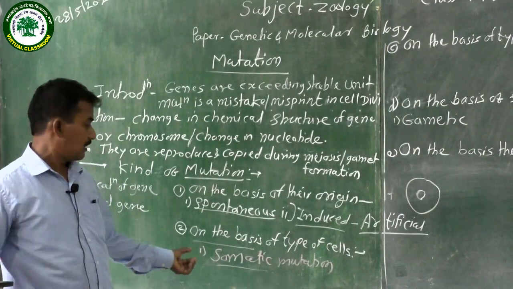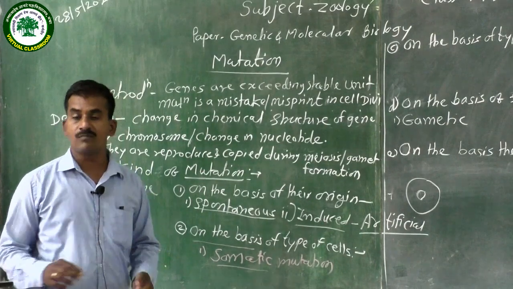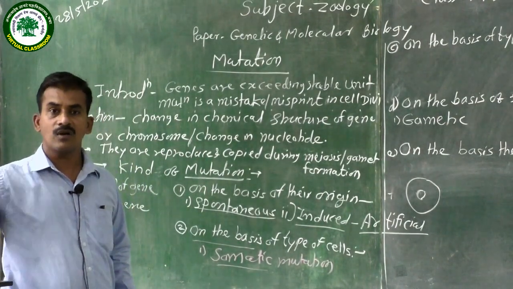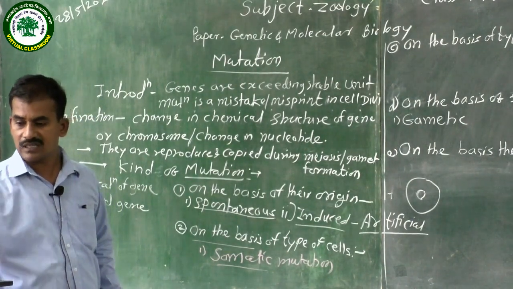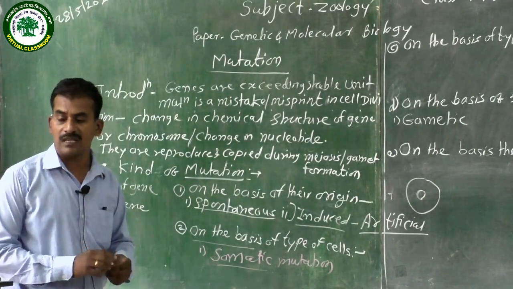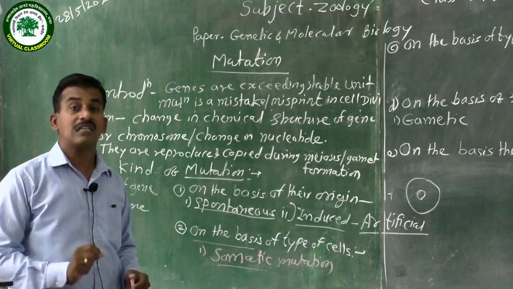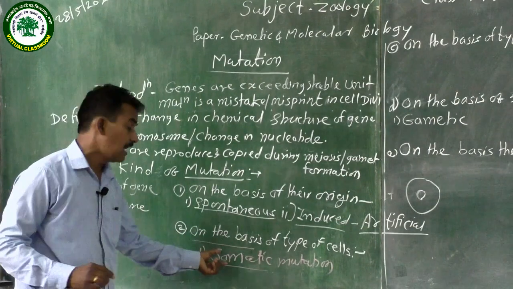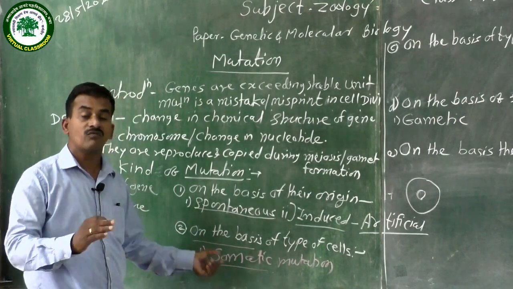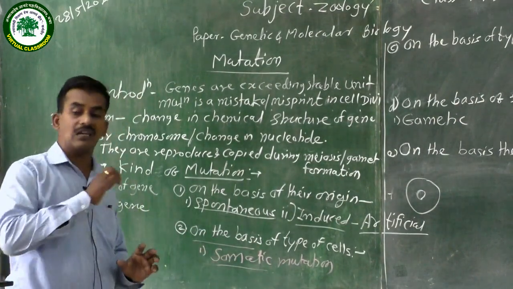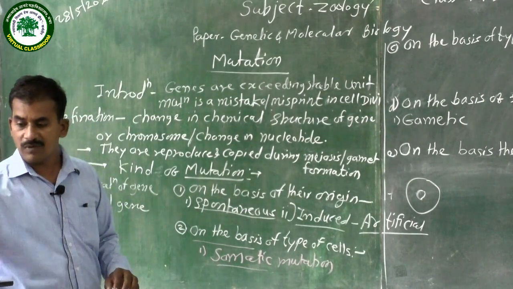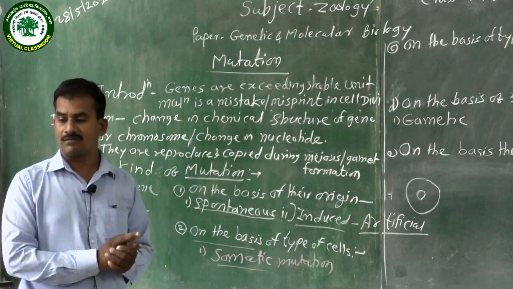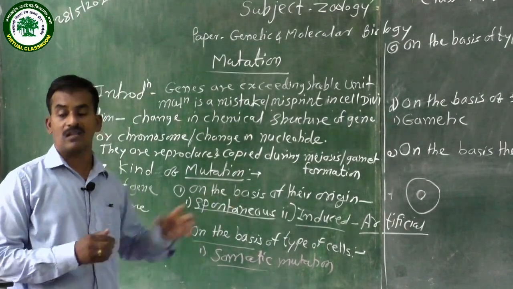When a mutation takes place in a somatic cell, the change happens in that living organism, in a specific target organ. These are not transferred from one generation to another. The somatic mutation only lasts for the lifetime, and it cannot be transmitted to the next generation. It is a non-heritable mutation.